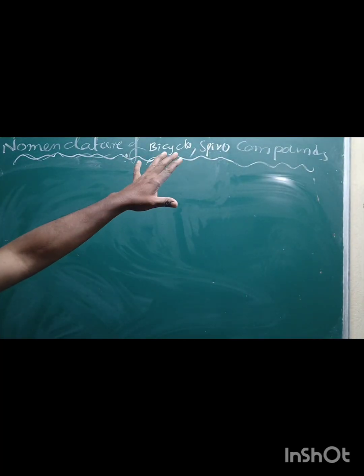Both spiro and bicyclo contain two cyclic compounds. Certain cyclic compounds containing two or more rings are called either spiro or bicyclic compounds.